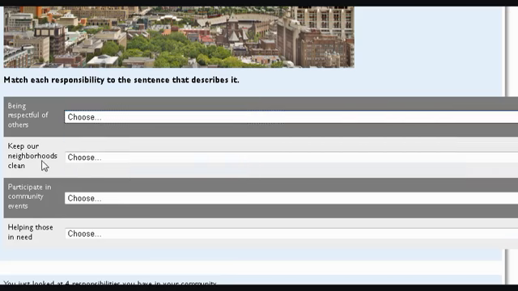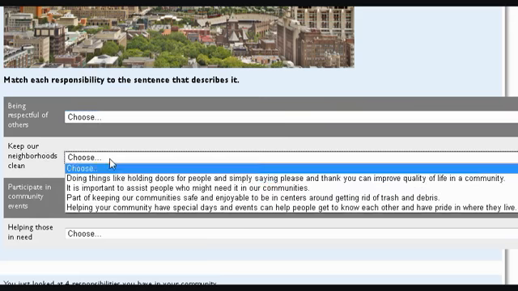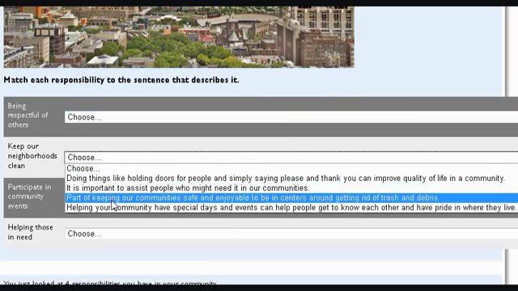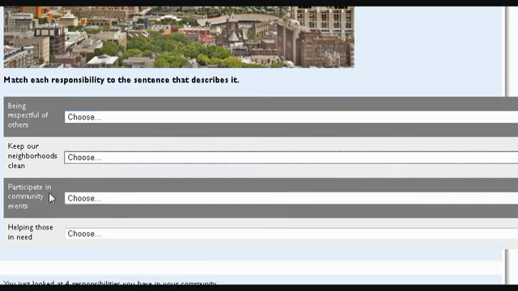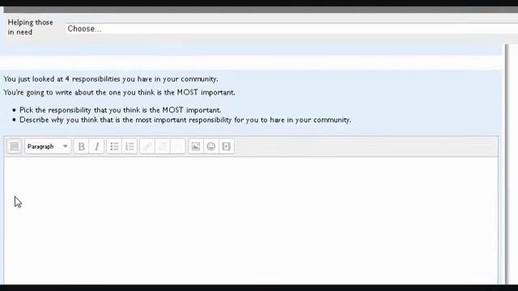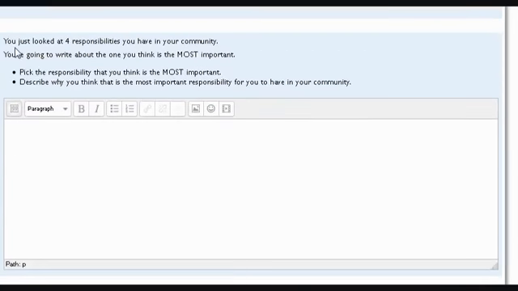After you pick one, you go to keep our neighborhoods clean. Same thing, pick the one that you think matches it best. After you do that, you scroll down, and it says you just looked at 4 responsibilities you have in your community. You're going to write about the one you think is the most important. Pick the responsibility that you think is the most important. Describe why you think that is the most important responsibility for you to have in your community.